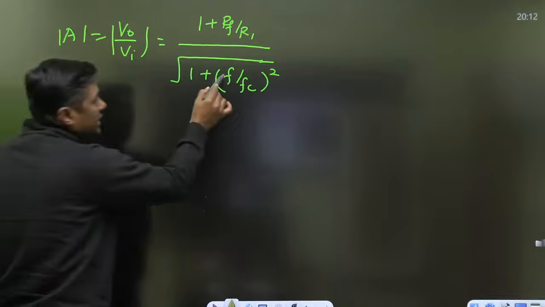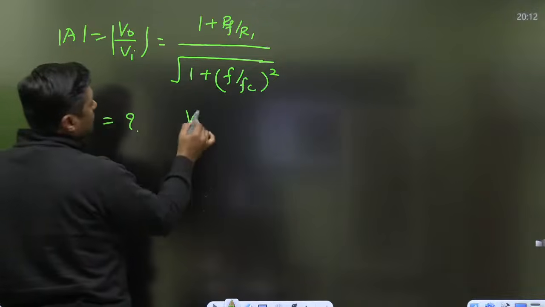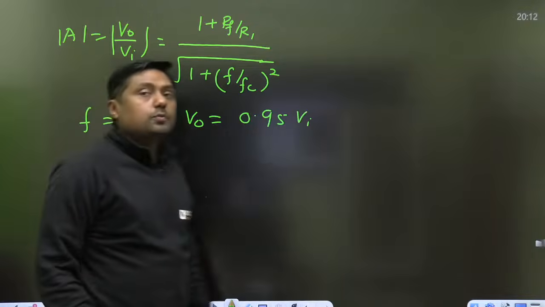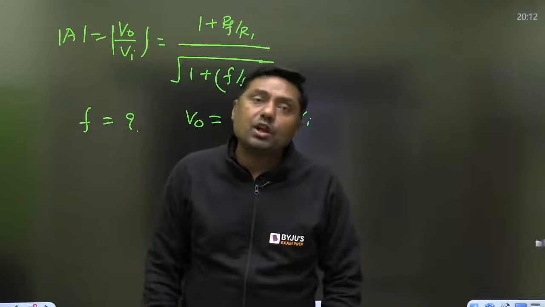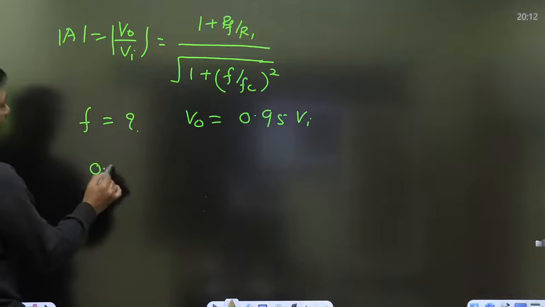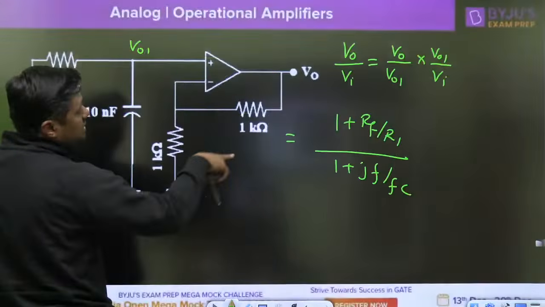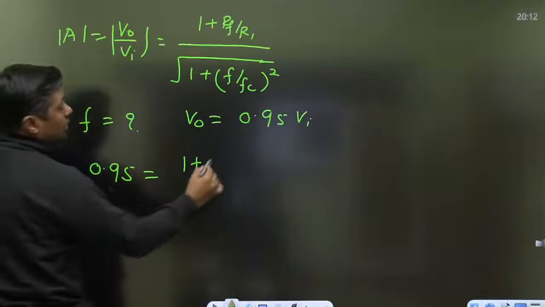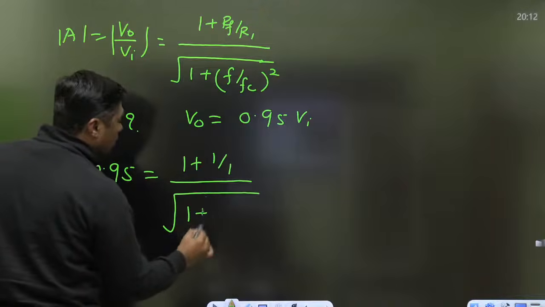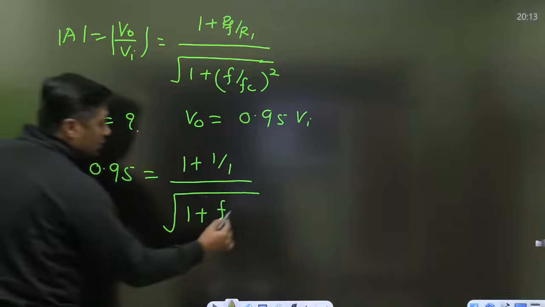The frequency, the instantaneous frequency at which output will become 95% of input. Output will become 95% of what? Input. That is the question. So V0 by Vi will become what? 0.95. Right here 0.95 is equal to 1 plus RF by R1. What is the RF? 1. What is the R1? 1. 1 by 1, that becomes 2, divided by root over 1 plus... you have to find the frequency at which it will become 0.95 in terms of what?